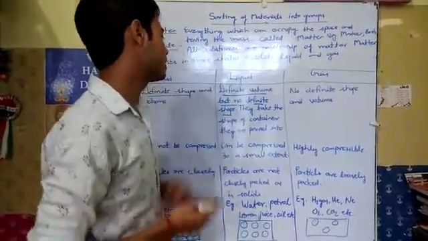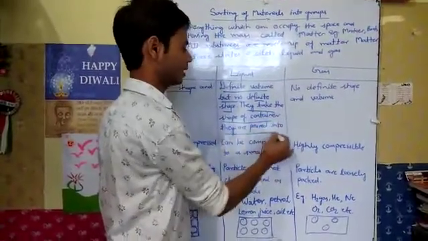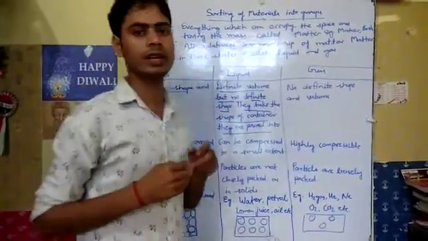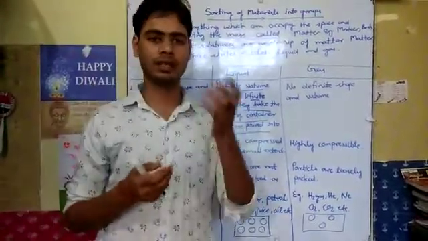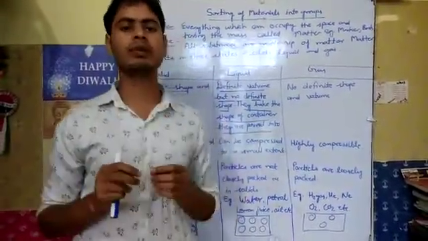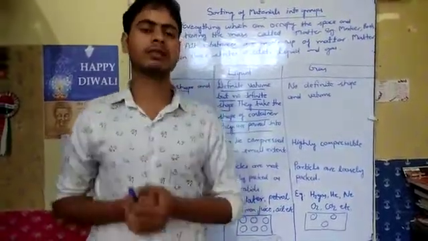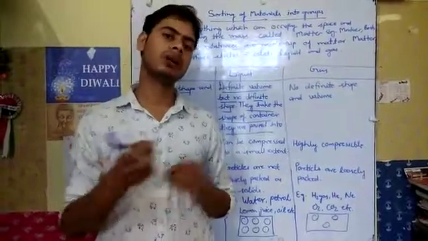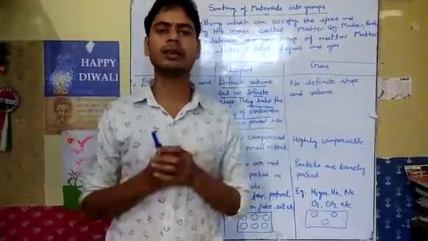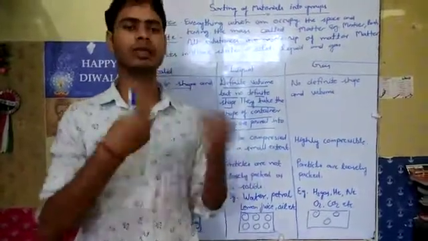Why is the shape not definite? Because liquids take the shape of the container they are poured into. Suppose we have a mug and a glass. When water is placed in the mug, it takes that shape, and when the water from the mug is poured into the glass, the water takes the shape of the glass.